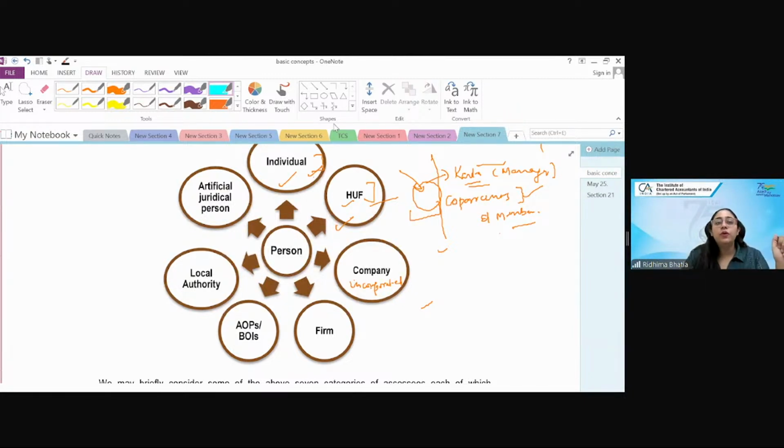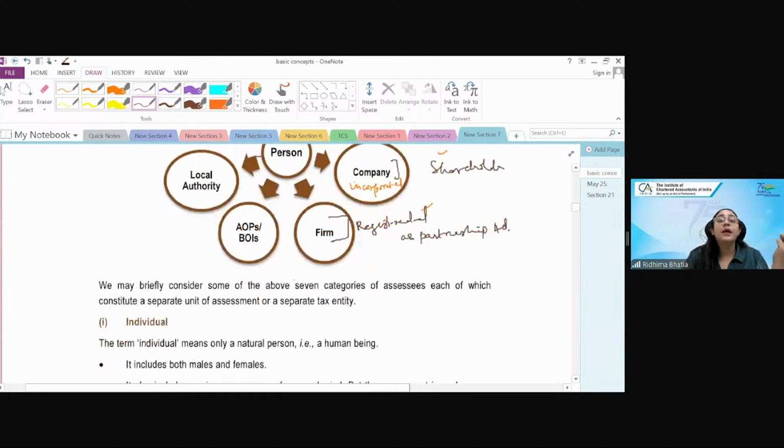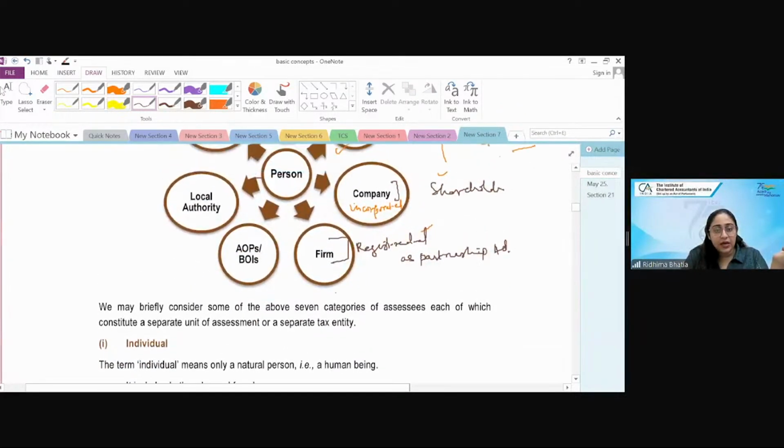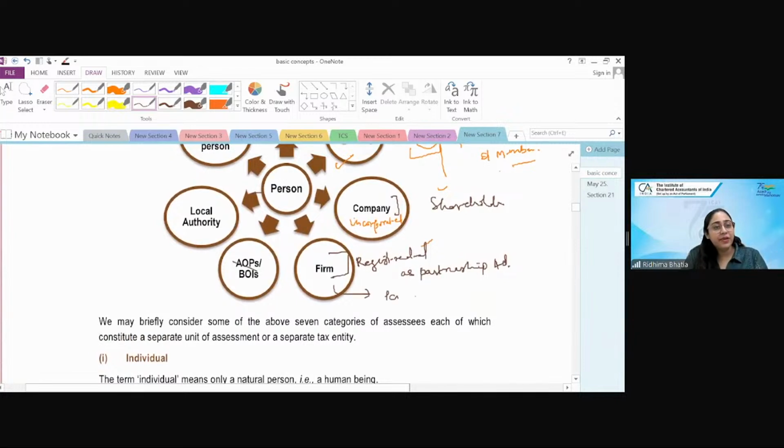Perfect. Now we'll move forward to understand firm क्या है. What is firm? Firm again registered होती है as per Partnership Act. Just like HUF has members, company has shareholders, firm has partners. But again, like HUF is a separate entity, their members are separate taxable entity.